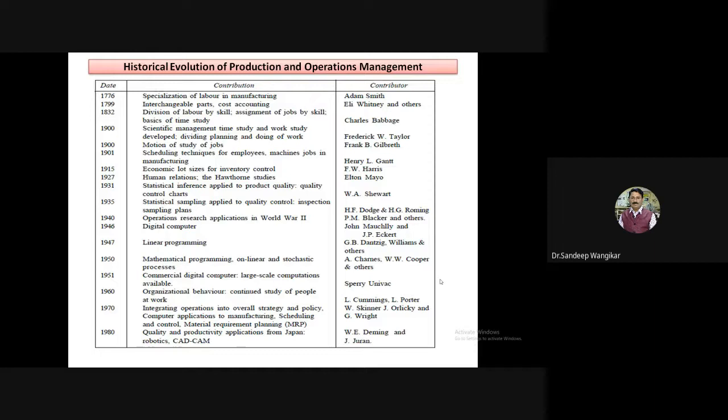So this HR concept evolved in 1927. Then in 1931, statistical inference, where a hundred jobs are there. Now I will take statistical inference in our division. For example, let us assume that 75 or 76 students are there.